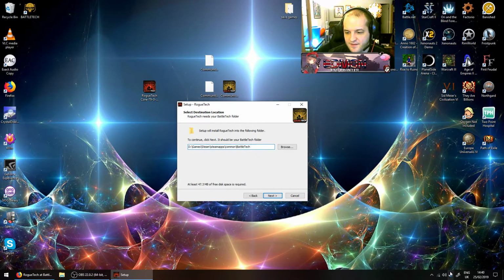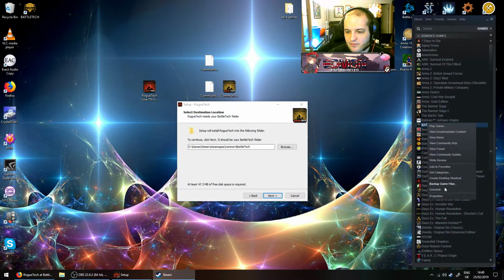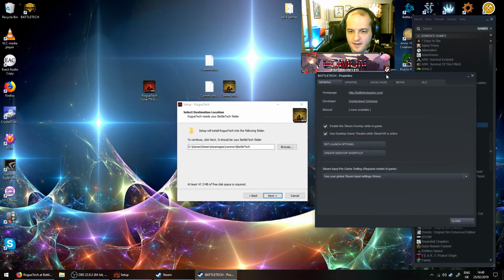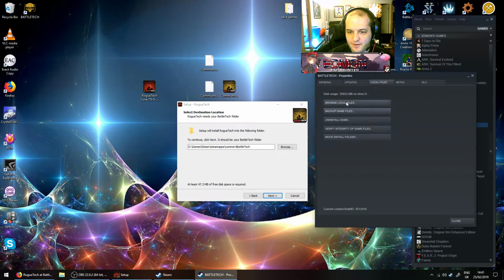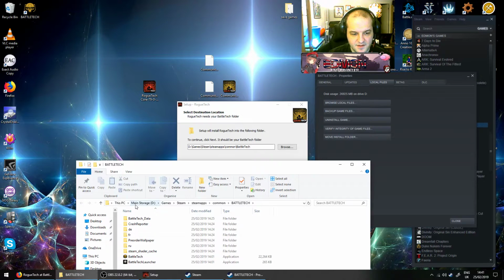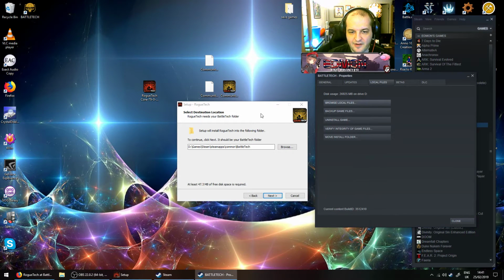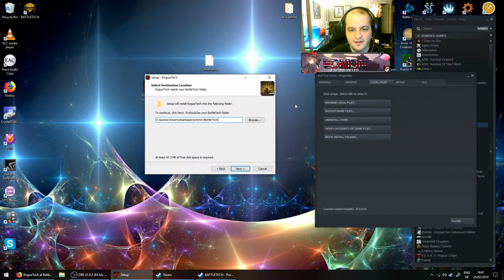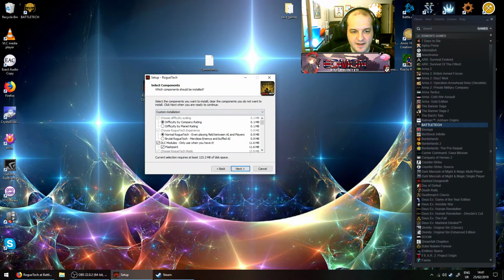The easy way to verify it is to open Steam, right-click Properties on Battletech, and then go to Local Files, Browse Local Files, and you will be able to verify the location. So you see here, we're in Delta Games, Steam, Steam Apps, Common, Battletech, and this is the correct path. Just be careful to verify it because it's using auto detection. But if you have different versions of the game or you use many drives, it can go wrong. Click Next. We can close that now.